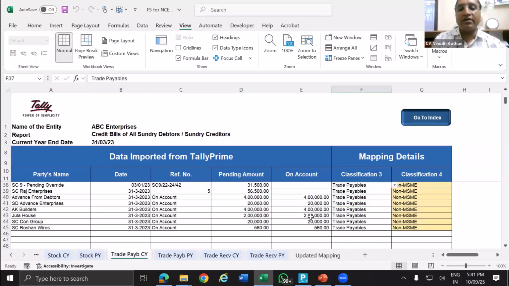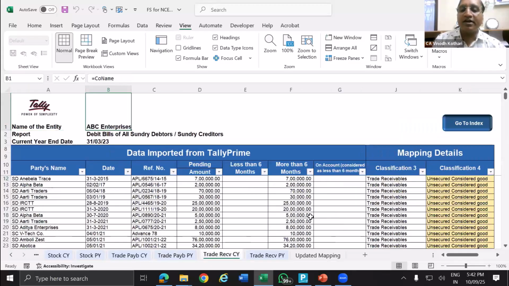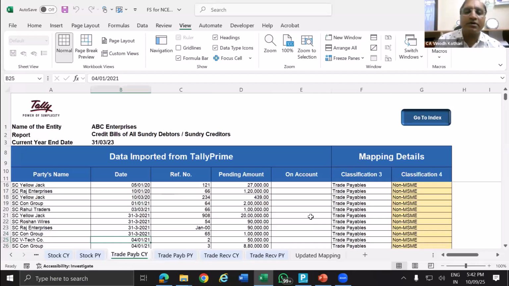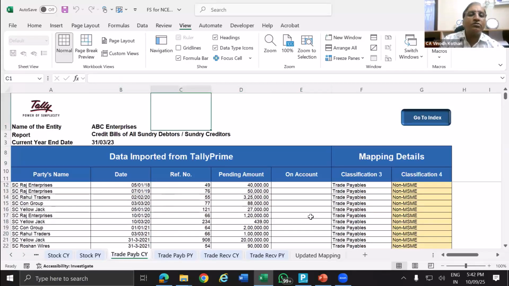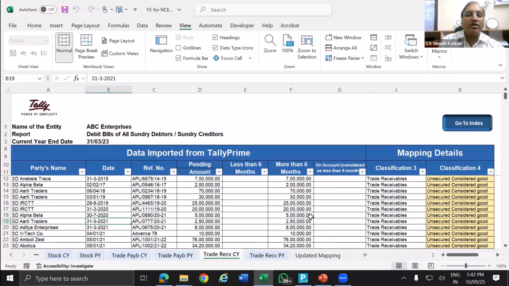And if you want to reclassify, now assume that this trade payable is showing, but it is not a trade payable, it is some other liability. Then you can classify here also. So all those options are available. Same way here, current year, previous year, same way trade receivables, you have the options where they have provided the breakup. Now here, it would be better if they provide the breakup for more than 180 days. It will be helpful for GST purpose also. So we can give a suggestion to Tally also that this can be done. Same way trade receivable you see. More than 180 days, less than 180 days, on account.